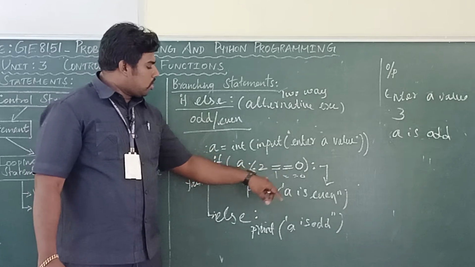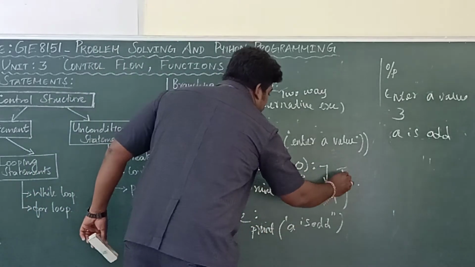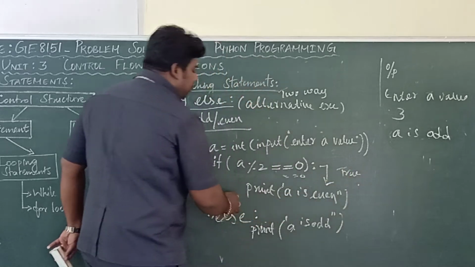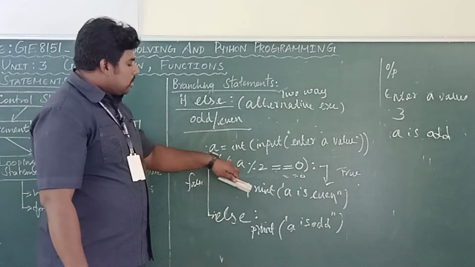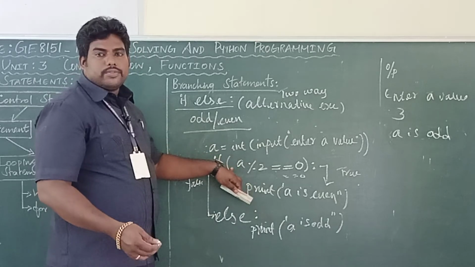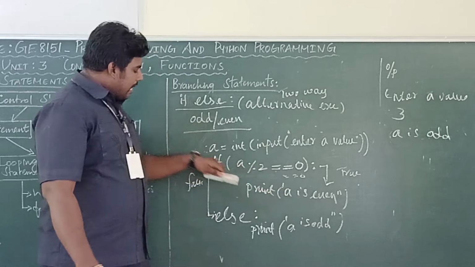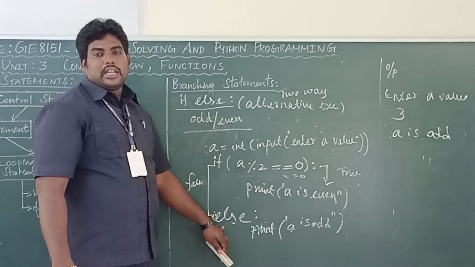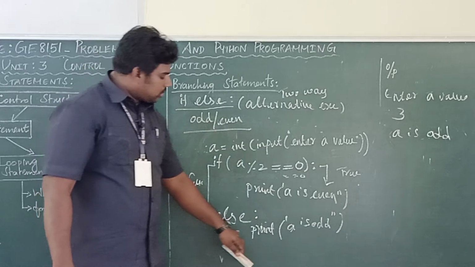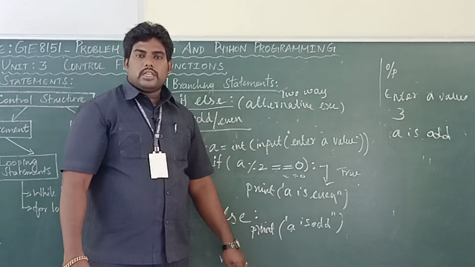If the remainder is 0, then 0 equal to 0, this condition is true, and it will print A is even. Suppose your input is odd. It won't get the remainder 0. At that time the condition will be false. False means it will come to the else. Else print A is odd. All of you got it?